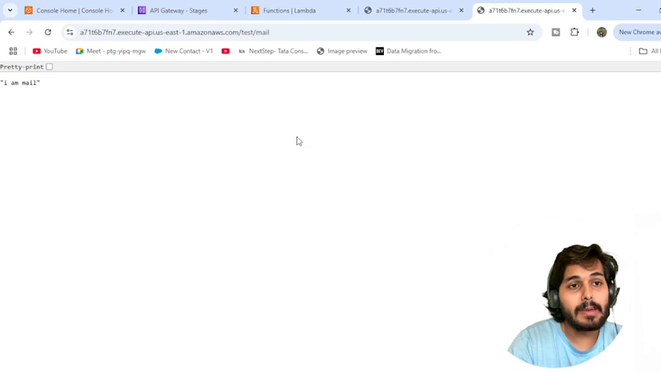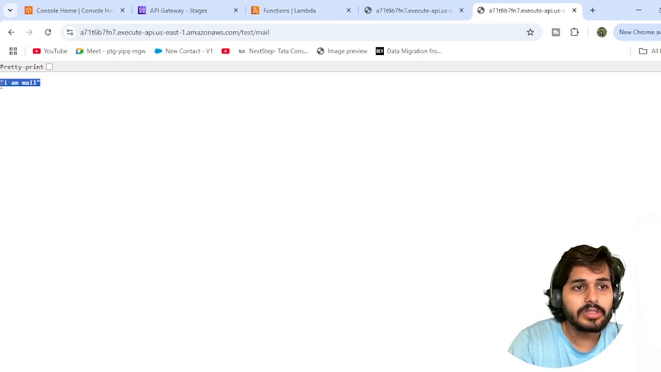So in this way, API Gateway plays a vital role behind the scenes for moving from one route to another, like from the search route to the mail route. It generally works behind the scenes.